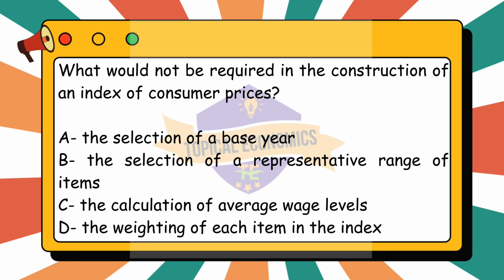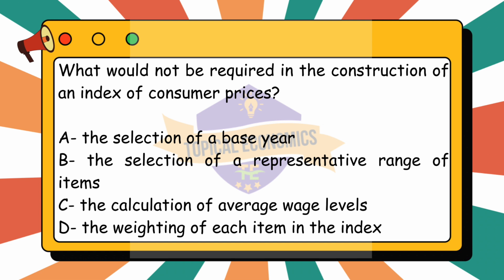Option B. The selection of a representative range of items is required. A representative range of items, or a basket of goods and services, is essential. The CPI measures the price changes of a set of goods and services that are typically purchased by households. This basket must reflect actual consumer spending patterns to accurately track inflation.